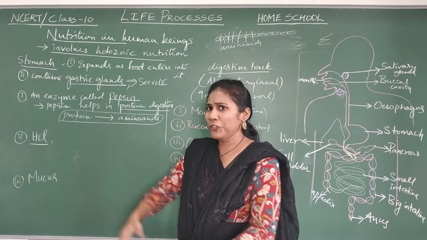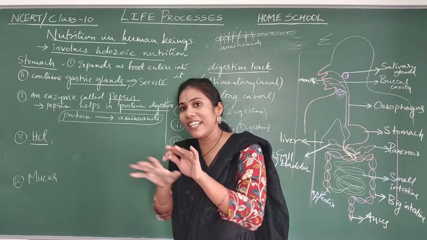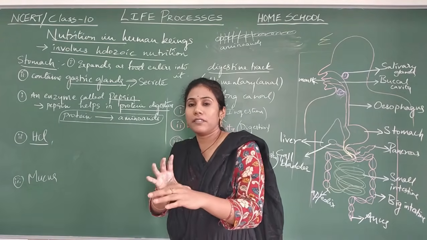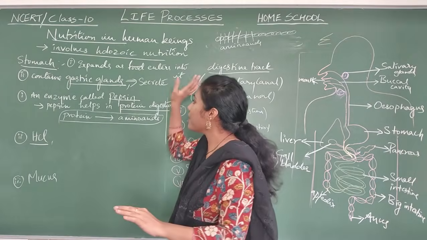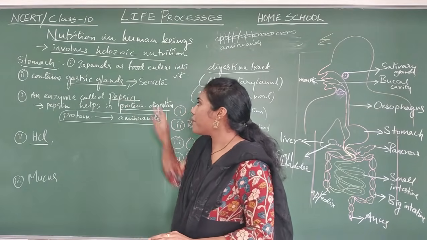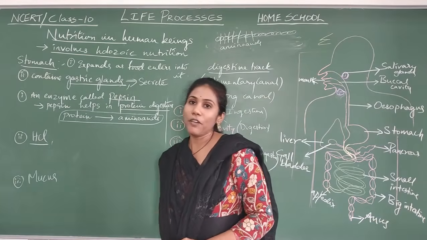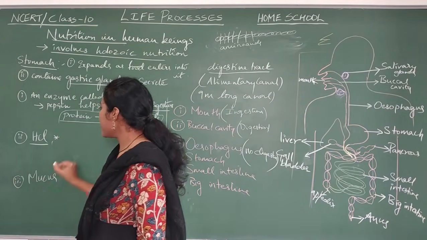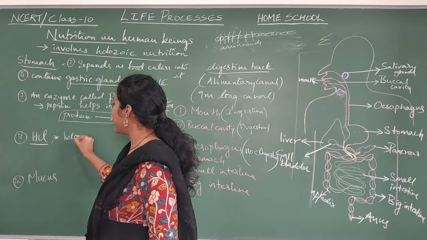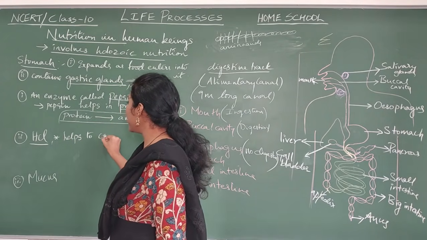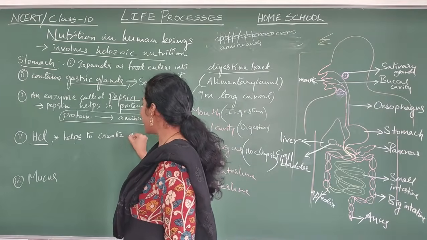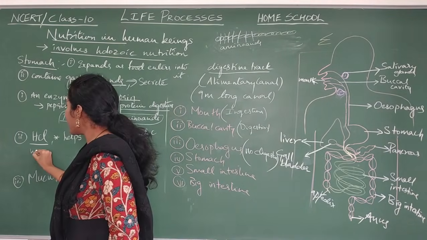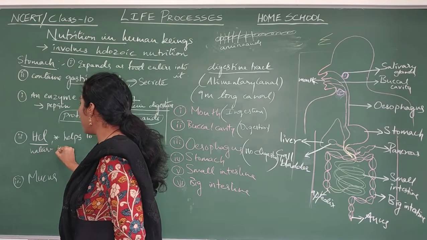So how do you create that favorable condition for pepsin? It is with the help of HCl. So the point we can mention here is that it helps to create acidic nature in the stomach.